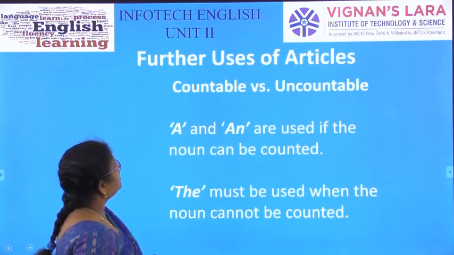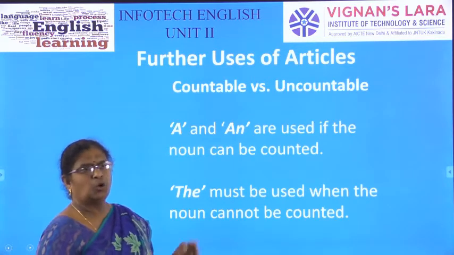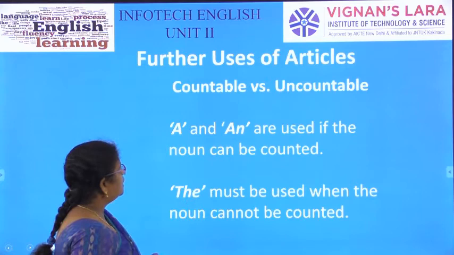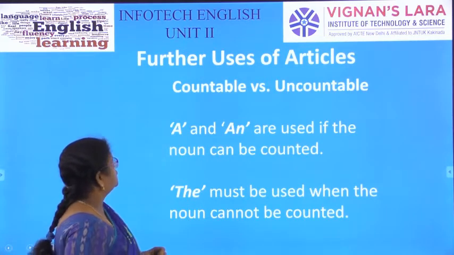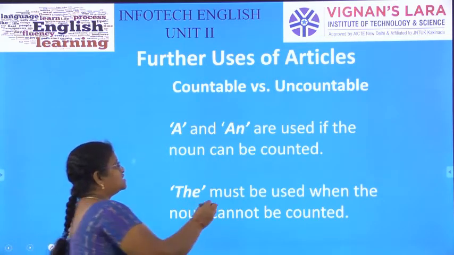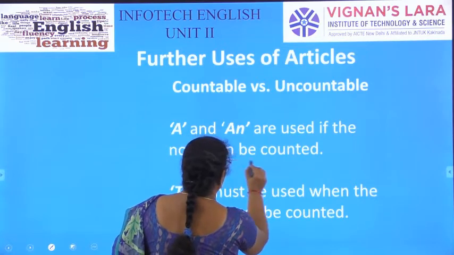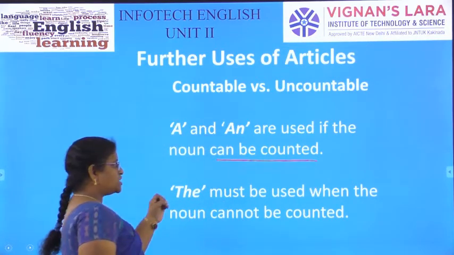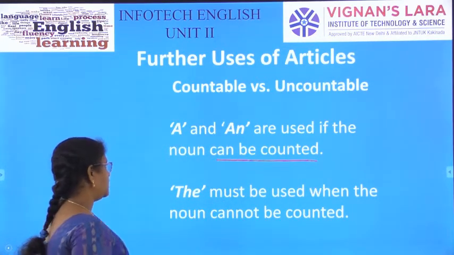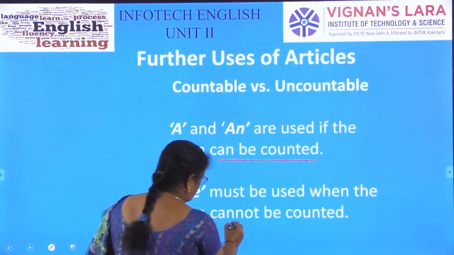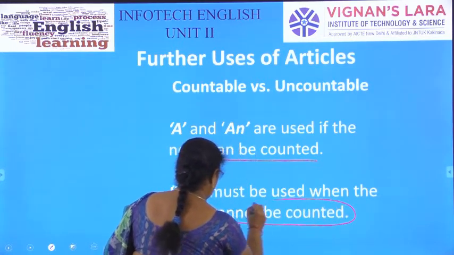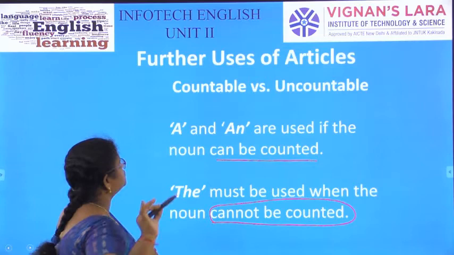Okay. Other uses of articles, both countable and uncountable. A and an are used if the noun is countable. The must be used when the noun cannot be counted. Okay. Remember this principle.